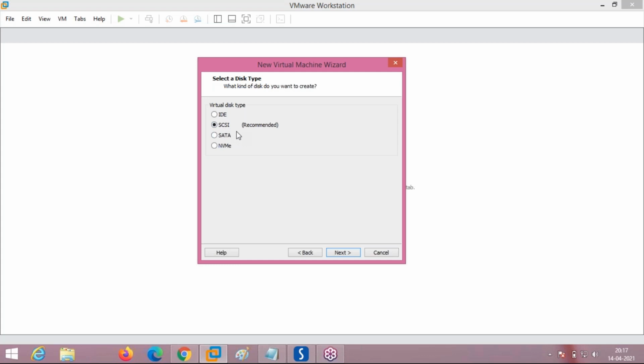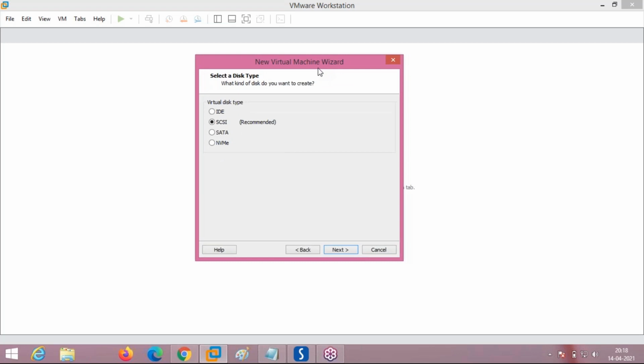What is the meaning of SCSI? Small Computer System Interface. This is server hardware. Server hardware is all SCSI. It is a type of data hardware, meaning a hard disk type. In our desktop systems, we use IDE and SATA, and currently we even have NVMe, which is an SSD type. But in the Linux operating system or any real server operating system, we don't have SATA or IDE; we will have hardware in the format of SCSI. Here we are simulating this virtual machine as SCSI.